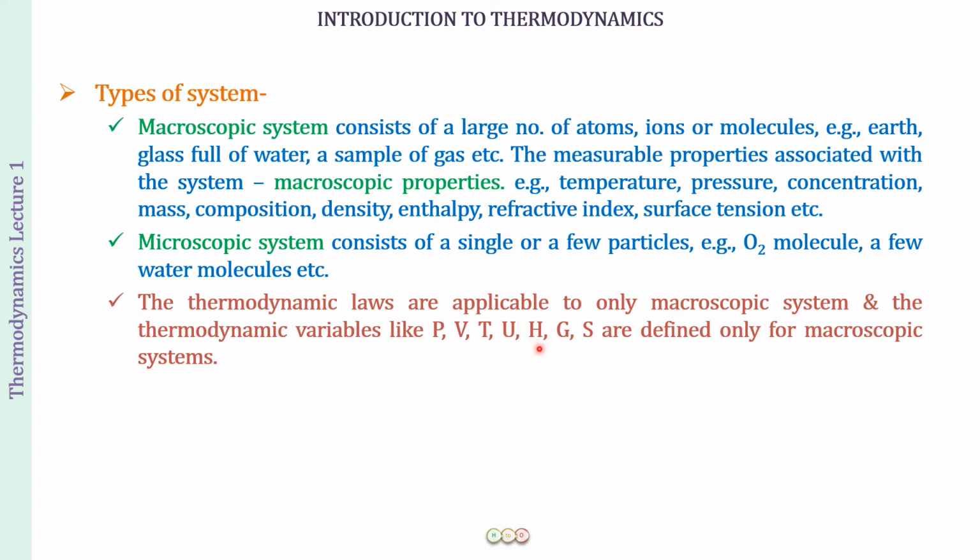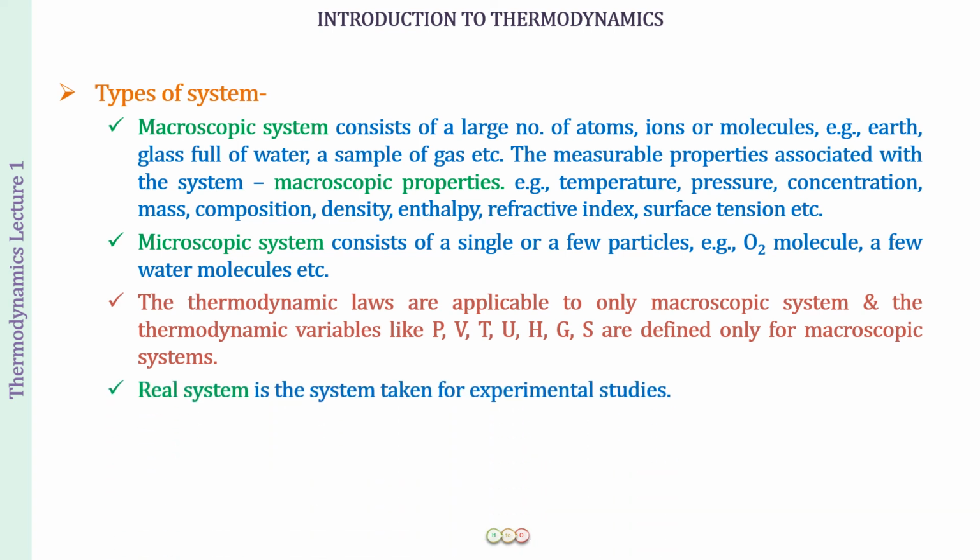Then we have enthalpy. G stands for Gibbs free energy, S stands for entropy. So all these things are going to be upcoming lecture learning things, right? So the thermodynamic variables are going to be defined only for the macroscopic systems, never for the microscopic systems.